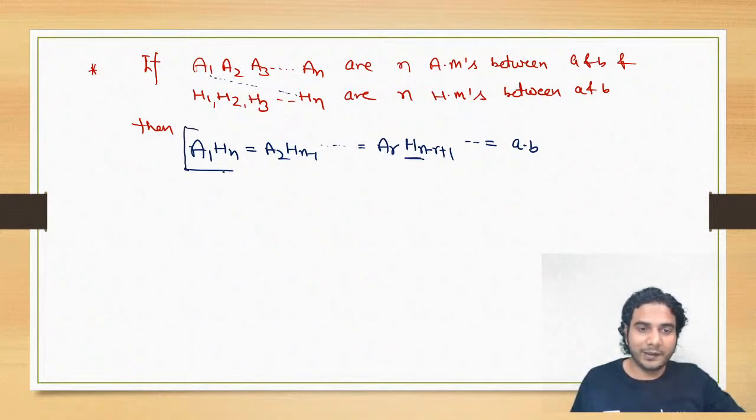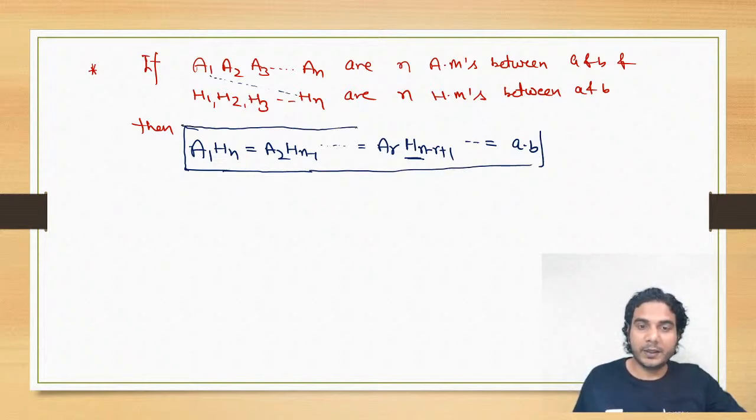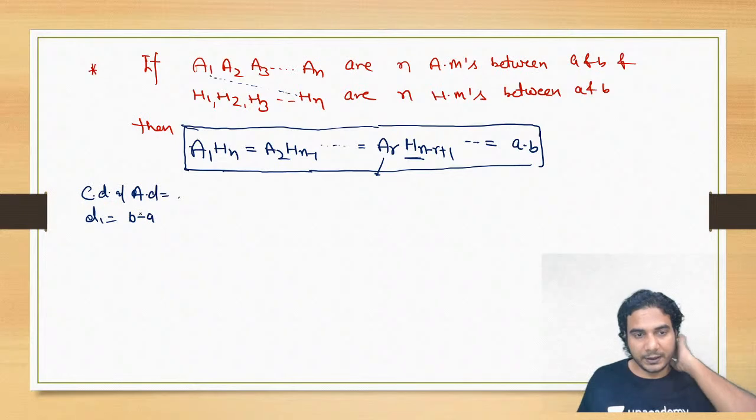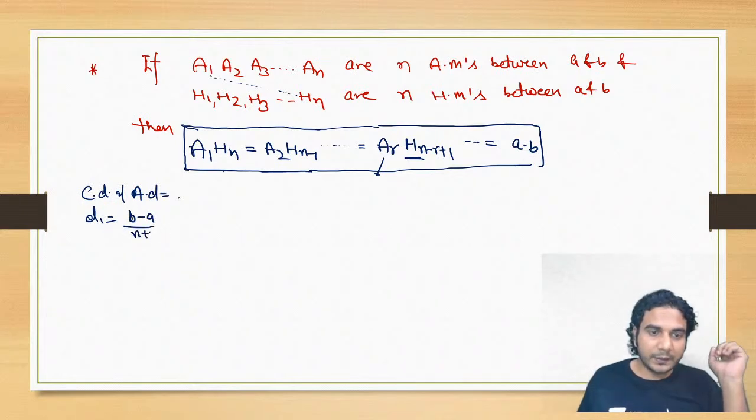A very, very beautiful property. If you multiply the first arithmetic mean and the last harmonic mean, it is nothing but the product of the numbers. Let me prove it. So what is the common difference of the AP? Let's take it as D1. D1 is nothing but B minus A upon n plus 1.